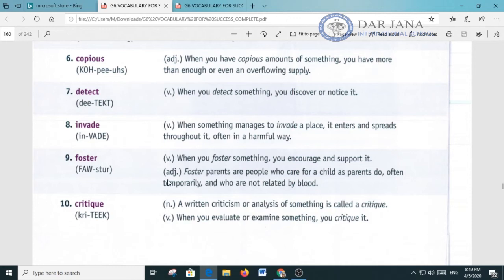Now, as an adjective, foster parents are people who care for a child as parents do, often temporarily, and who are not related by blood. Now let's use the word foster in a sentence as an adjective. My father was the foster parent of that child.